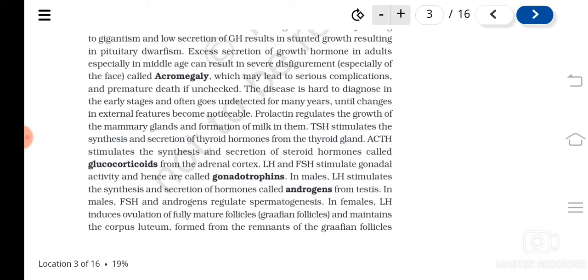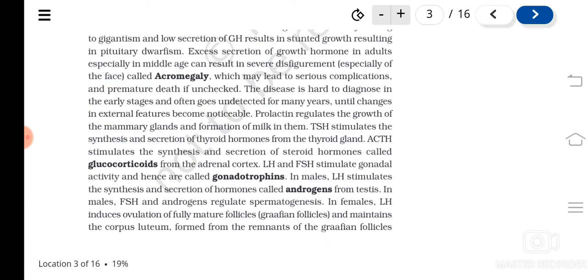Now LH and FSH, they are associated with what? They control the activity of the gonads, that is, the sex hormones, in males and females. In males, LH stimulates the synthesis and secretion of hormones called androgens, and FSH and androgens regulate spermatogenesis. Androgens are produced by the testes. So LH helps in the secretion of androgens, and FSH and androgens are involved in spermatogenesis.